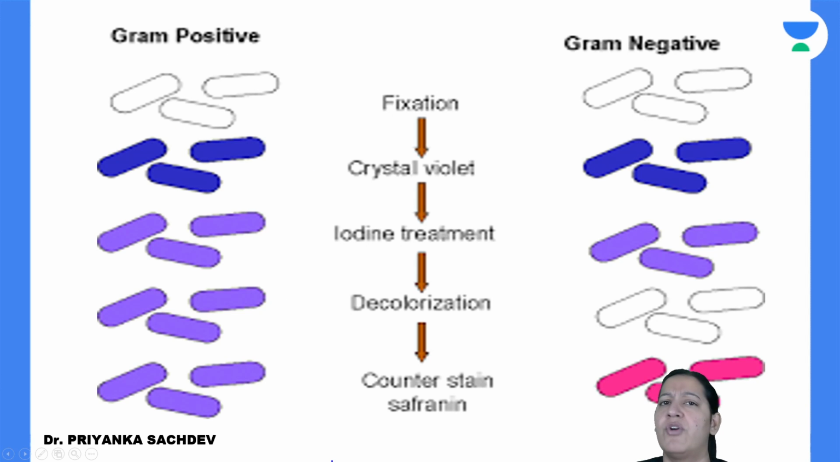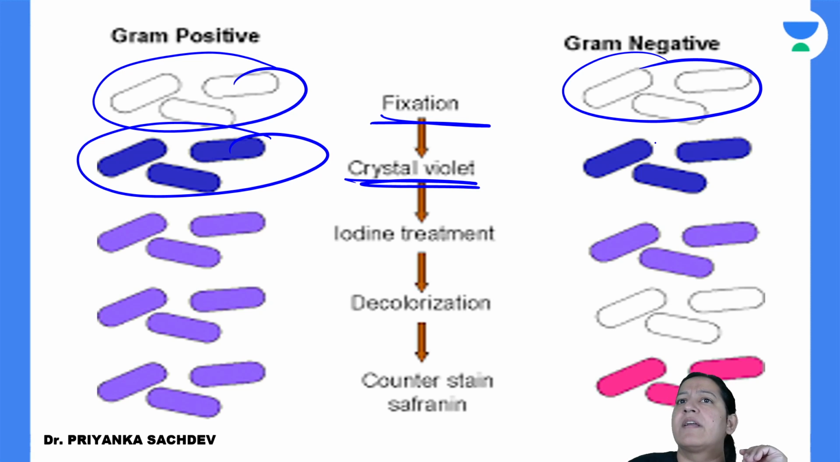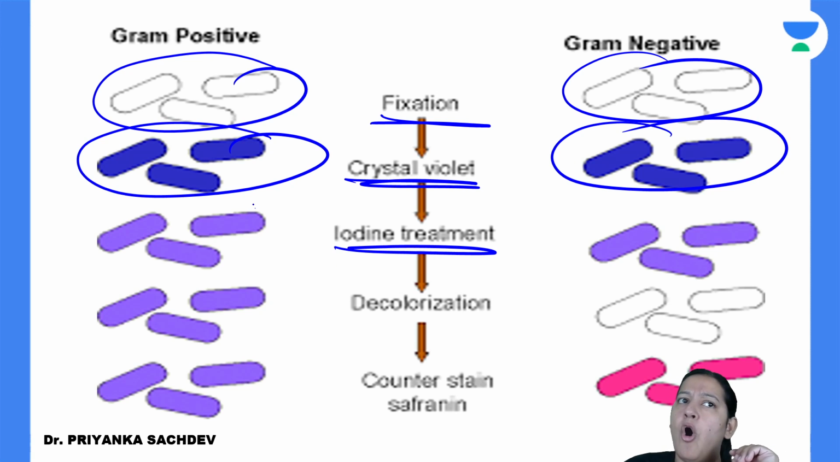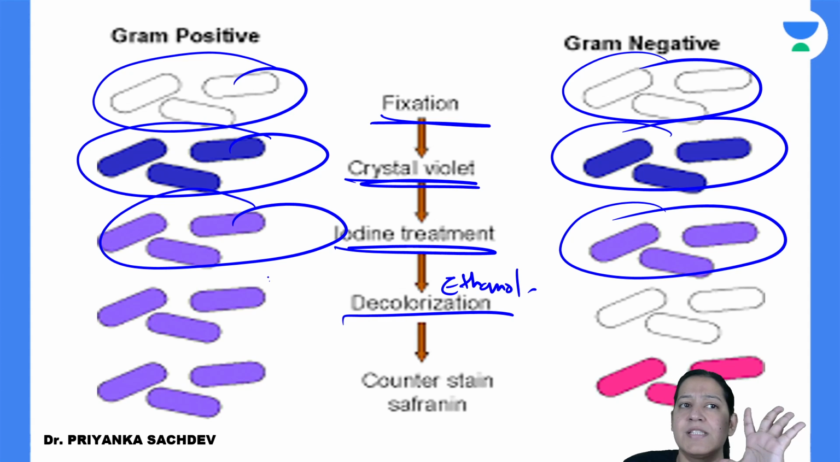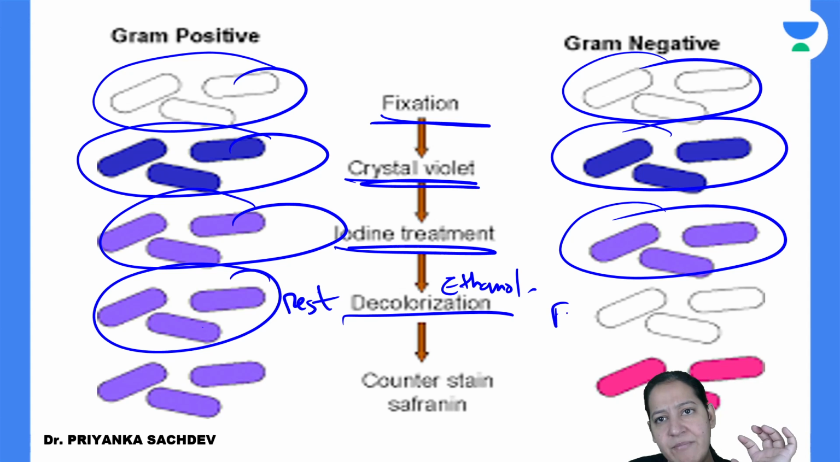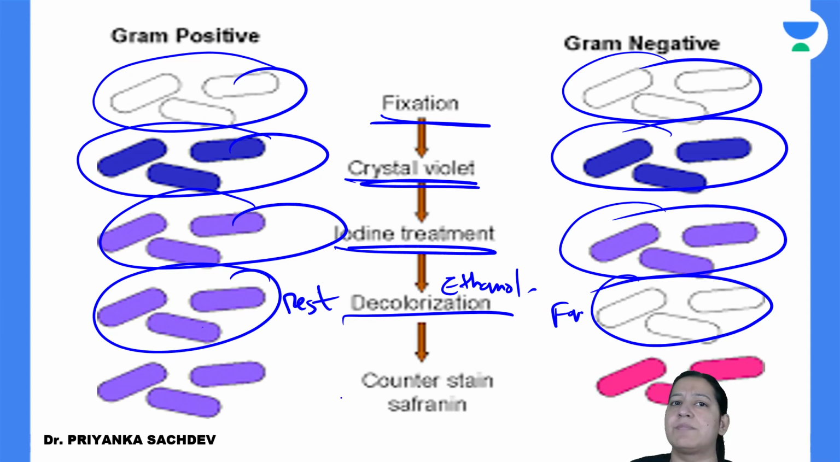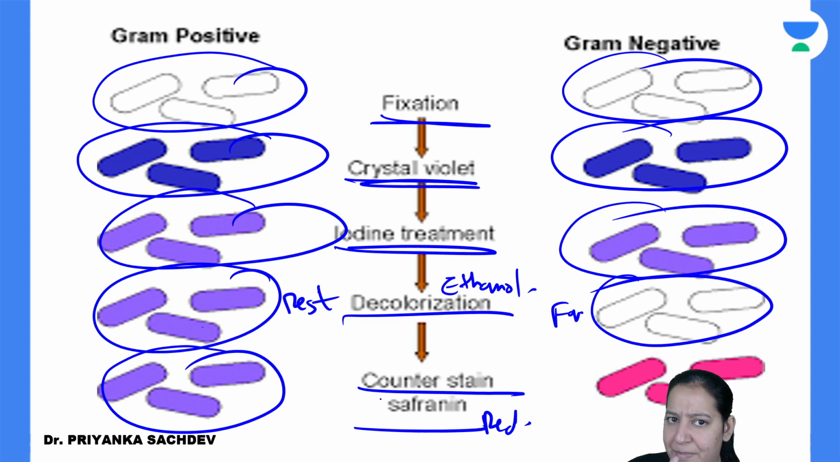See, beautiful diagram. All the bacteria are transparent initially. On applying crystal violet, all become violet in color. On applying iodine, all remain violet. On applying decolorizer, that is ethanol, now here comes the difference. Some of them resist decolorization and remain violet only, and some of them favor decolorization, so they become transparent. On applying the counter stain, which is a red stain, the ones which resist decolorization do not have space to take this.